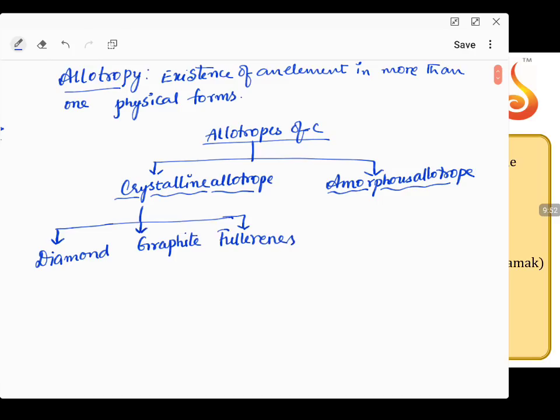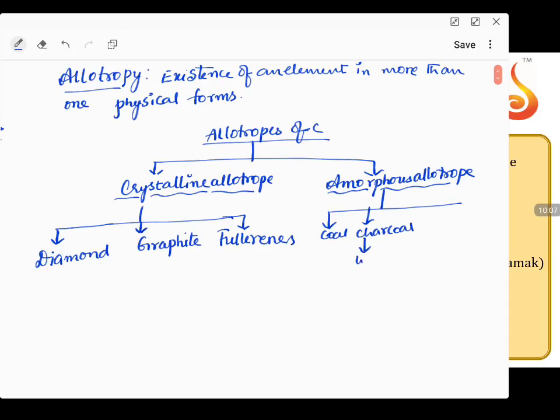Whereas the amorphous allotropes of carbon, there are a variety of amorphous forms. Coal we can take, and charcoal. In charcoal, we have wood charcoal, sugar charcoal and animal charcoal.